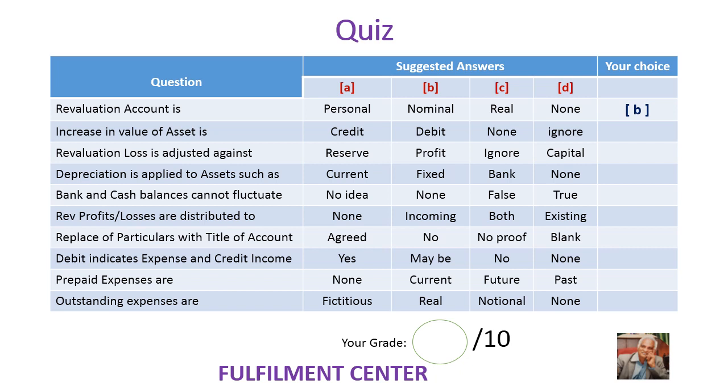Increase in value of asset is, insert your choice. Revaluation loss is adjusted against, your choice. Depreciation is applied to assets such as, your choice. Bank and cash balances cannot fluctuate, your choice. Revaluation profit or losses are distributed to, your choice. Replace of particulars with title, your choice. Debit indicates expense, credit indicates income, your choice. Prepaid expenses are, your choice. Outstanding expenses are, your choice. Finally, out of 10 questions, you grade yourself and insert your marks. Thank you.